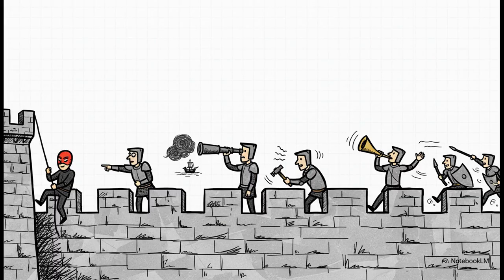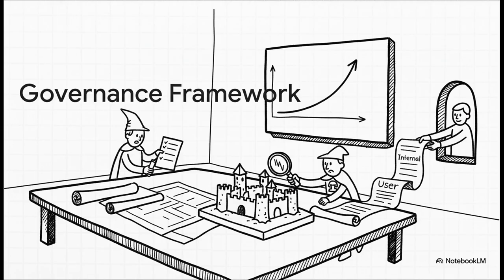So, assurance in practice means relentless testing. It means hiring ethical hackers, what we call red teams, to try and break your defenses. It's about constant monitoring for new threats and having a rock-solid plan for what to do when, not if, a security incident happens. And governance provides the essential structure for all of this to happen.